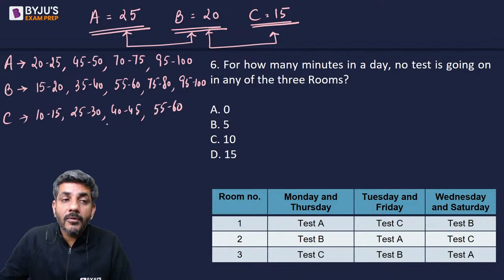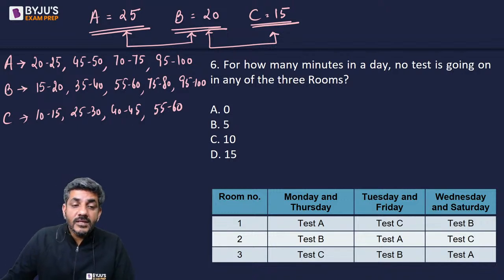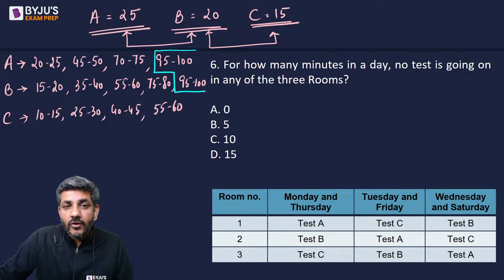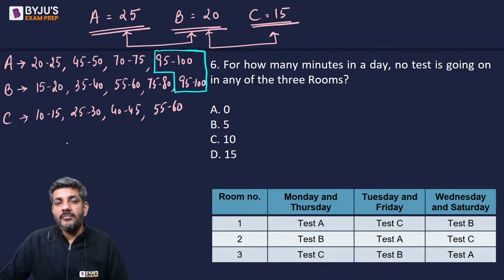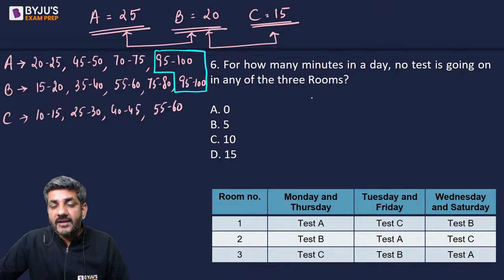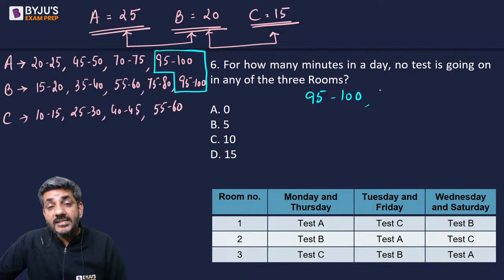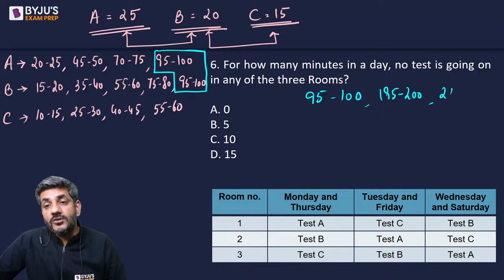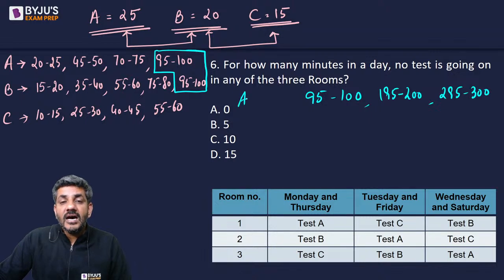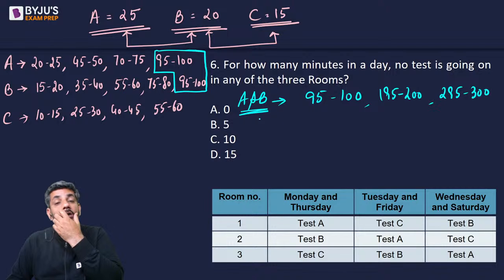So if I talk about A and B, there is no test for A and B in the first 100 minutes from 95 minutes to 100 minutes. So 95 to 100, there is no test of A and B. So in the next 100 minutes, 195 to 200 would be no test of A and B. In the next 100 minutes, 295 to 300, there is no test of A and B. So these are the timings when neither A is having a test nor B is having a test.